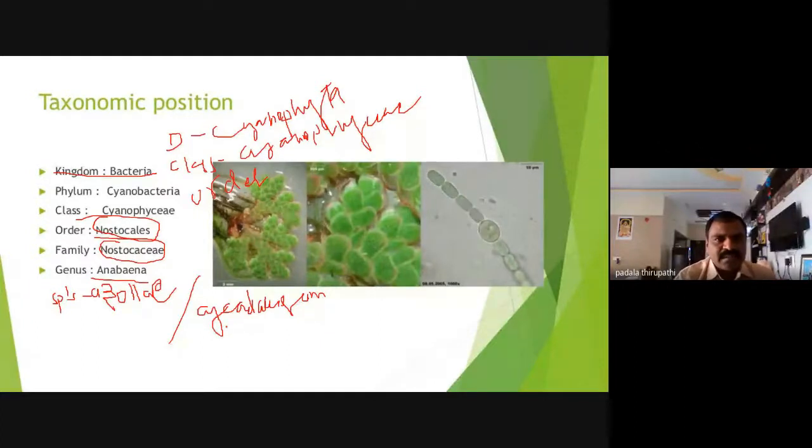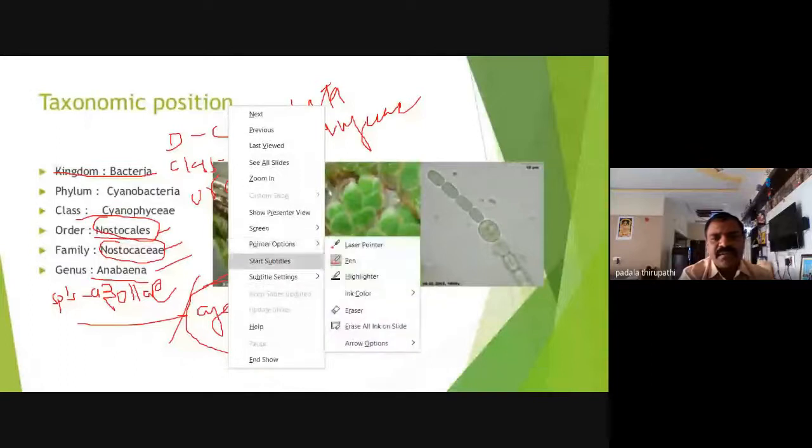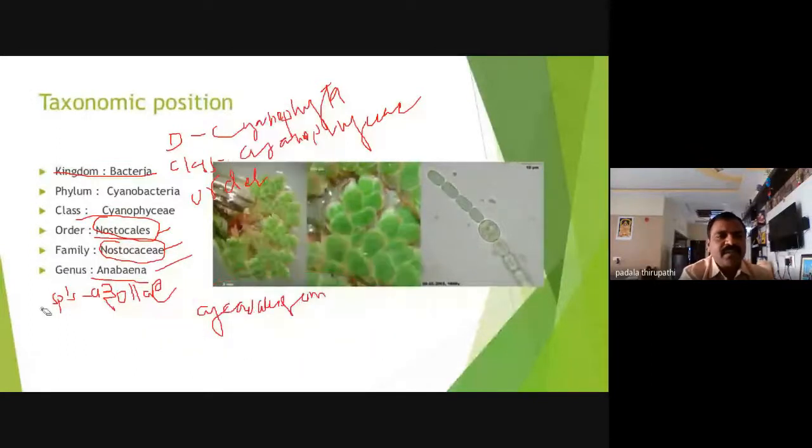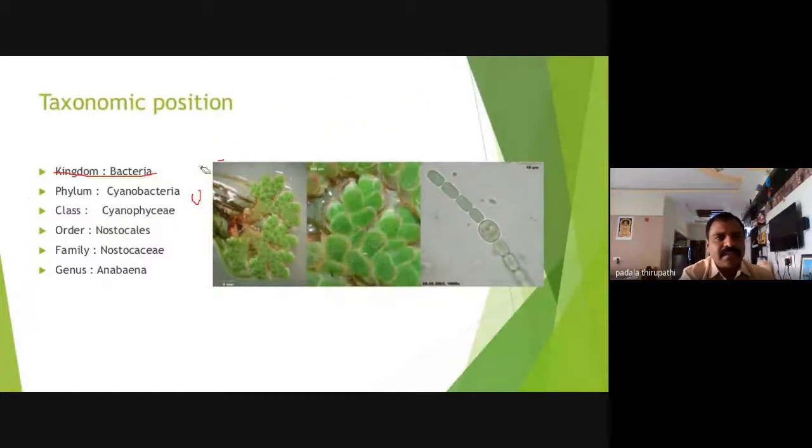Is it clear? Division Cyanophyta, class Cyanophyceae, order Nostocales, family Nostocaceae, genus Anabaena, species Azollae or Cycadacearum. So this is about the taxonomic position of Anabaena, our type study today. Okay, next we will move to the next slide, Amma.